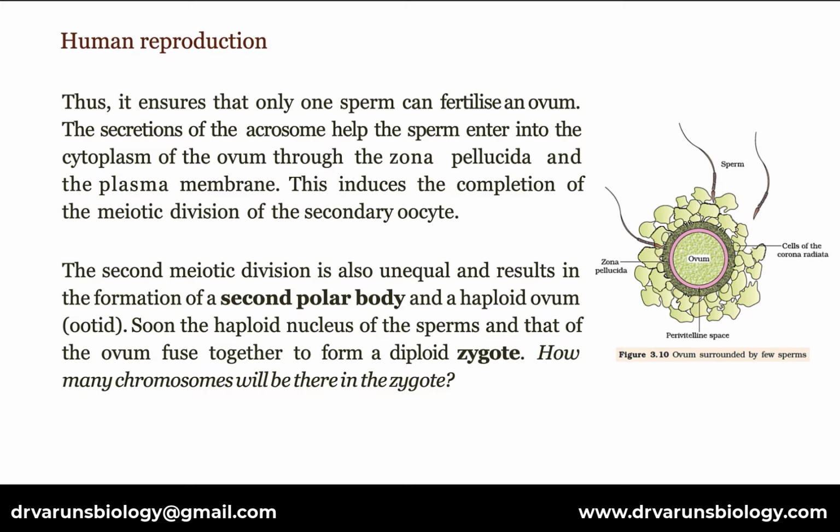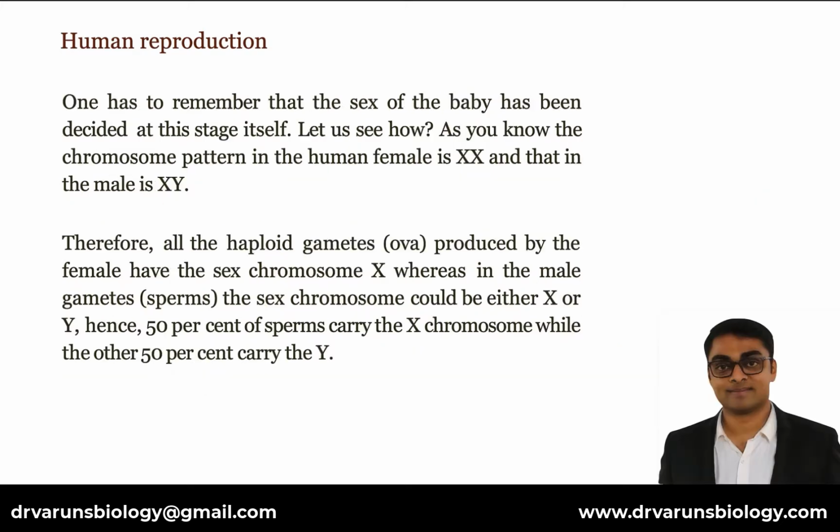How many chromosomes will be there in the zygote? Think about it. One has to remember that the sex of the baby has been decided at this stage itself. Let us see how. As you know, the chromosome pattern in the human female is XX and that in the male is XY. Therefore, all the haploid gametes, ova, produced by the female have the sex chromosome X, whereas in the male gametes, that is sperms, the sex chromosome could be either X or Y. Hence, 50% of sperms carry the X chromosome while the other 50% carry the Y chromosome.